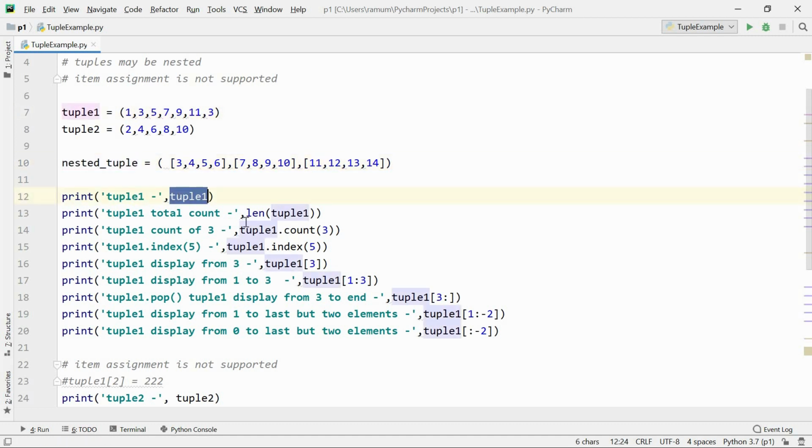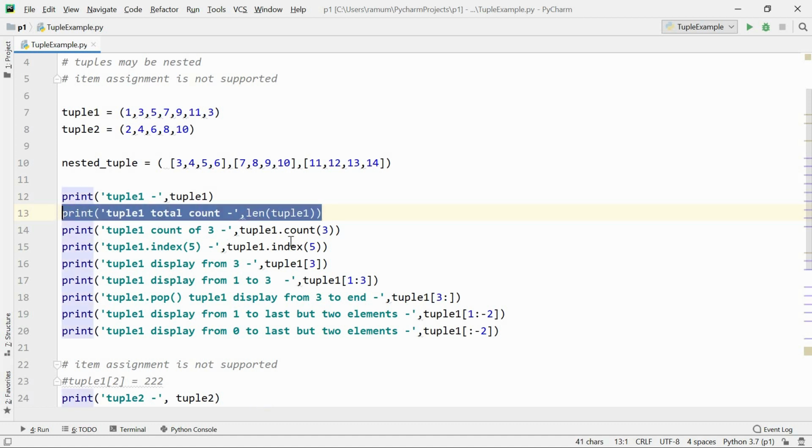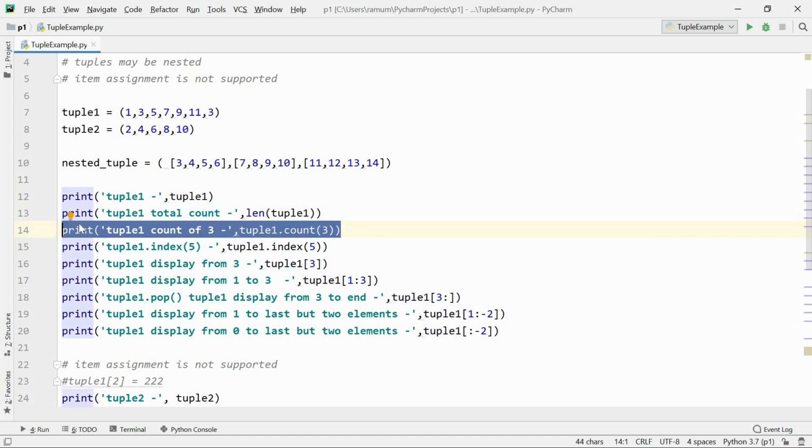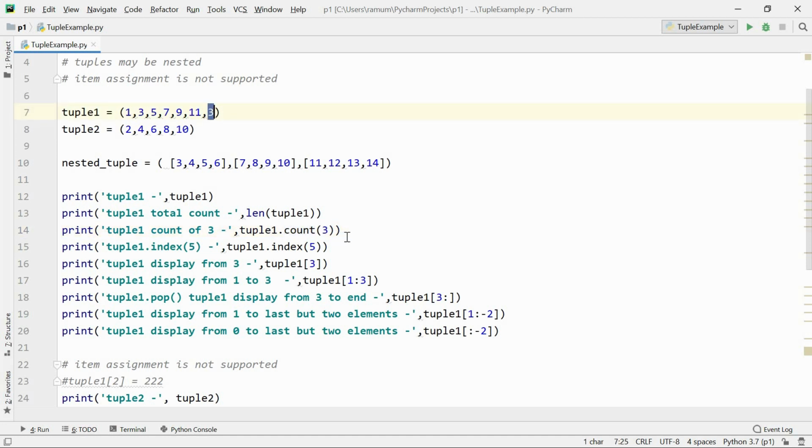Now I am printing tuple 1 in the first line, and in the 13th line the length of tuple 1. In the 14th line I am printing the count. What is the count of 3? That means how many times 3 is available in this particular tuple. Both indexing and slicing operations are supported here. What is the index of 5? 5 is available here, I'm expecting 0, 1, 2. 2 is the output over here.